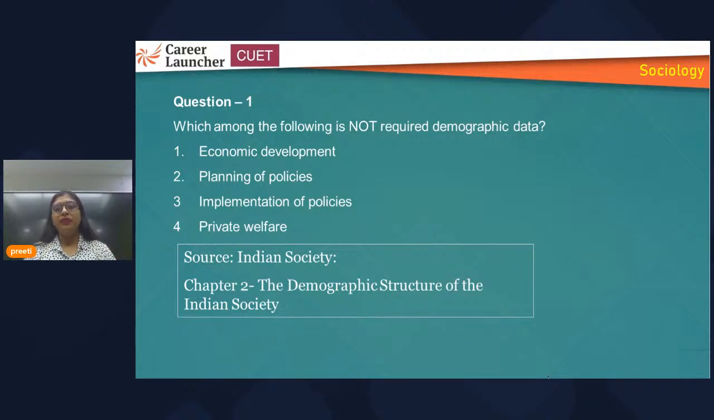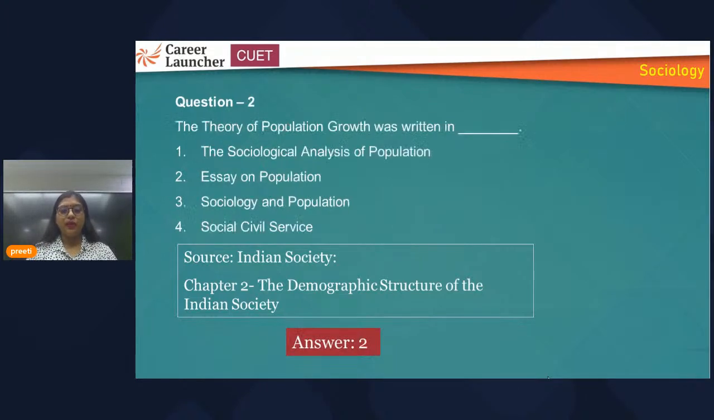And private welfare is not associated with the demographic data, because it has nothing to do with population, that is an individual. All right, so private welfare is not associated with demographic data. On that basis we can say that answer 4 is the correct one.